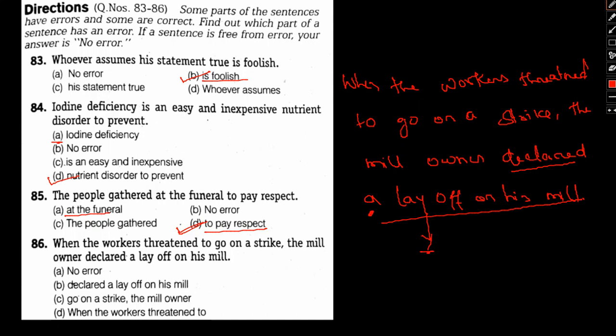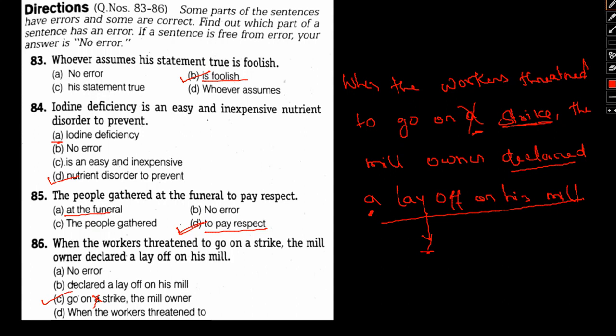No issue. To go on a strike. See, on nouns like strike and something, we cannot use any article. So a will not be used here. So this will be something without the a. So this is, beg your pardon, option C will be the wrong sentence out. Okay. So also no issue in the other part of the sentence.